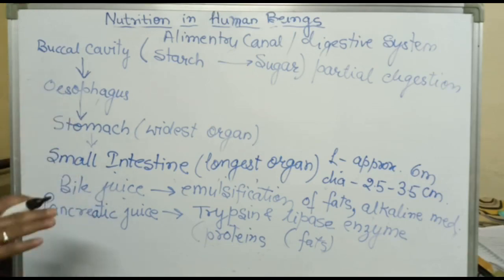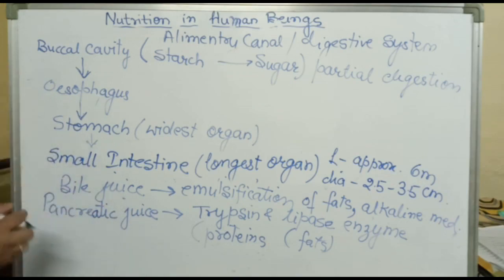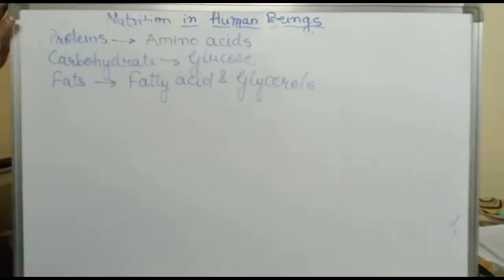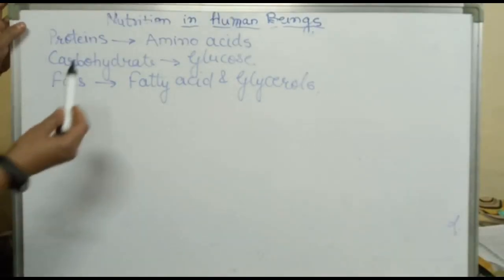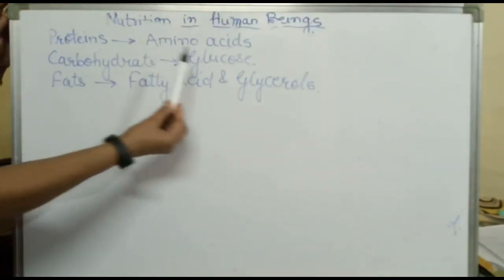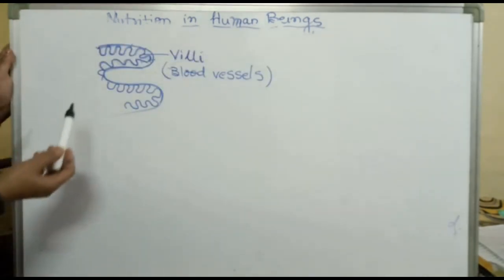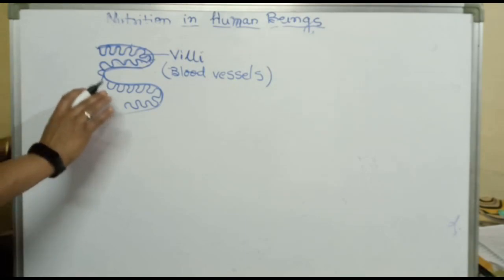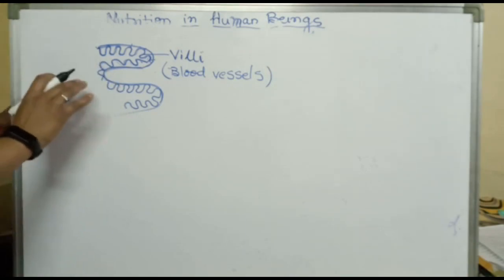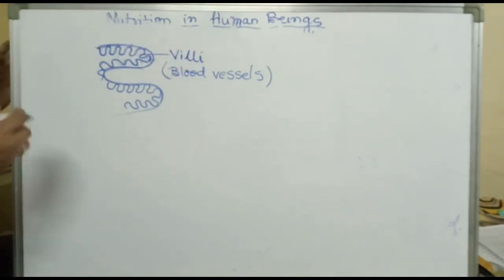The complete digestion of all the components takes place in the small intestine. So finally, all these digestive juices and enzymes convert proteins to amino acids, carbohydrates to glucose, and fats to fatty acids and glycerol. Now we know that the complete digestion of food takes place in the small intestine, and all those components are converted finally. Now what happens to this digested food in the small intestine?